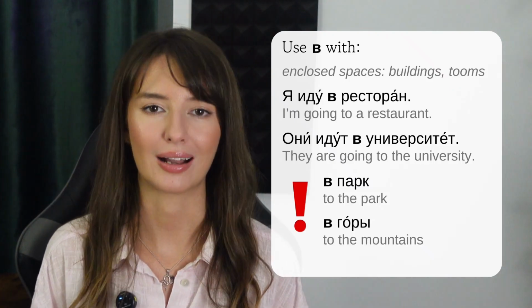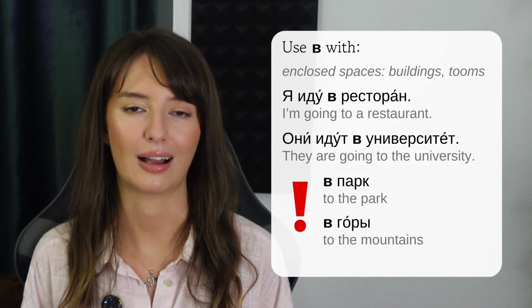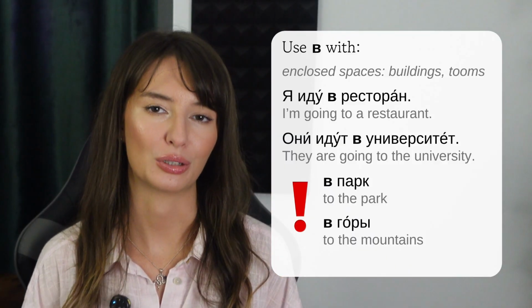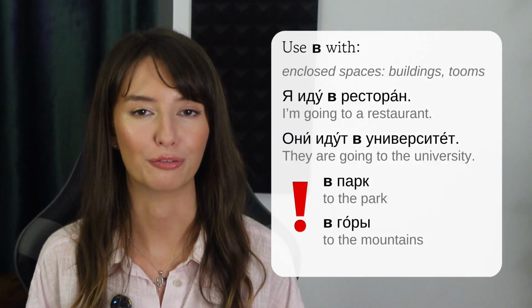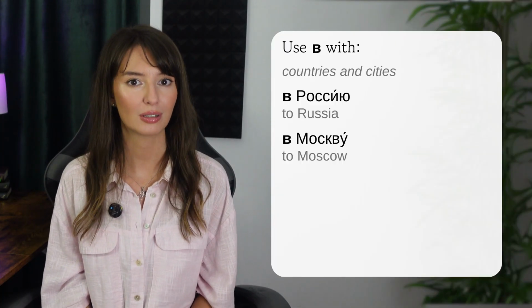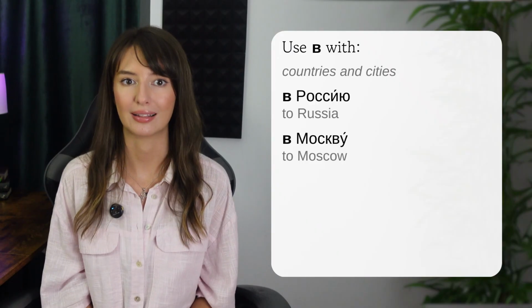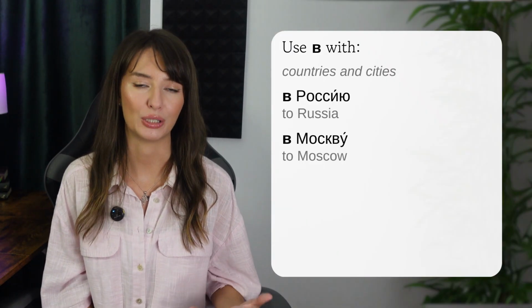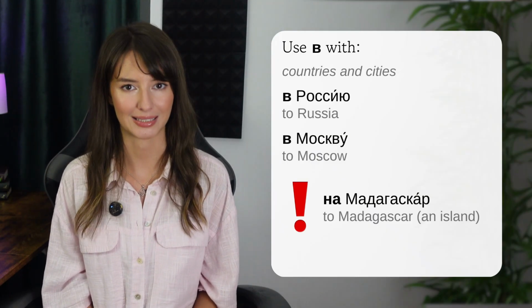Even though park and горы are open, we still use в парк, в горы. We also use the preposition в with countries and cities in most cases. But when we talk about islands, we use the preposition на. В Россию, в Москву, but на Madagascar.